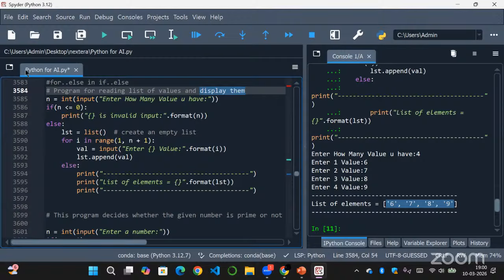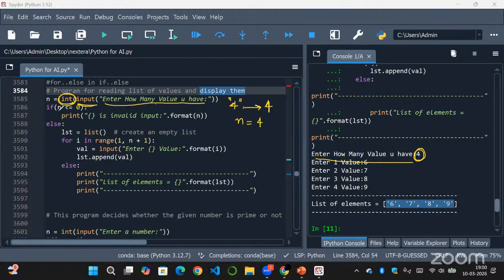What happens here is, first it will give me the prompt: enter how many values you have. The user needs to enter the value here. So I gave 4. The input function will take a string first, and this will be converted into an integer using the int typecasting technique, and that will be converted to 4. So now n is equal to 4 for me. We are reading the values dynamically, that is, we are taking all 4 values from the user.